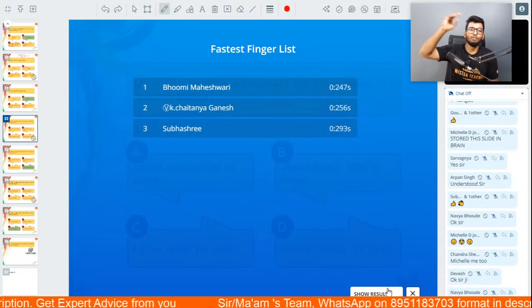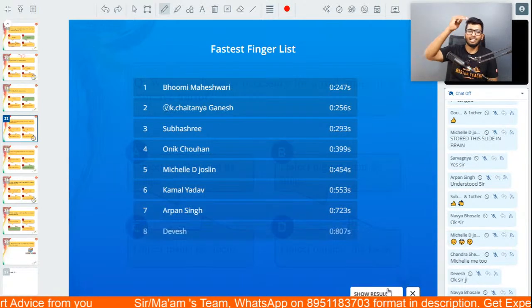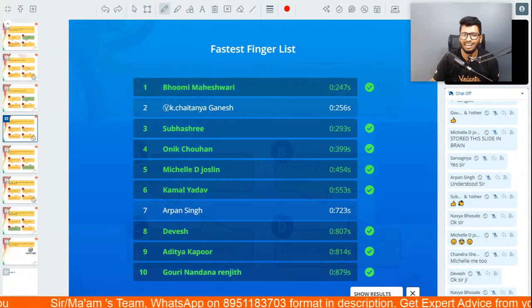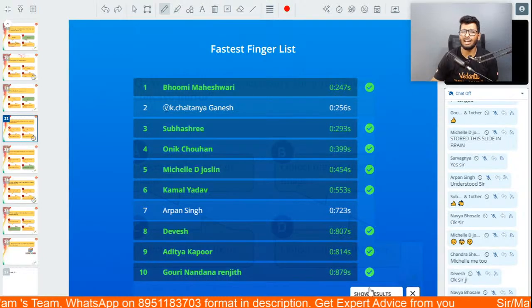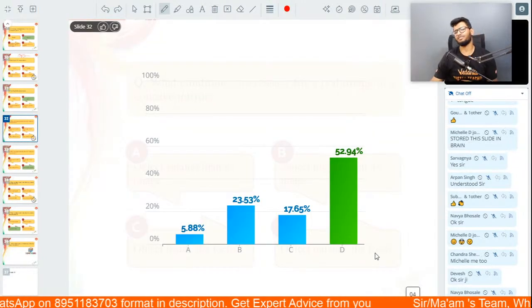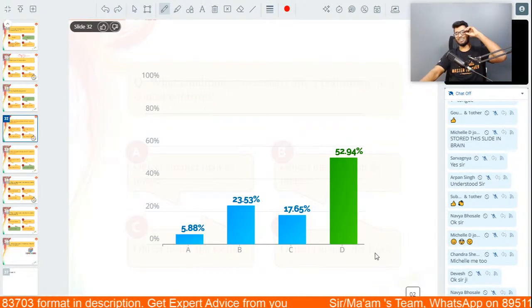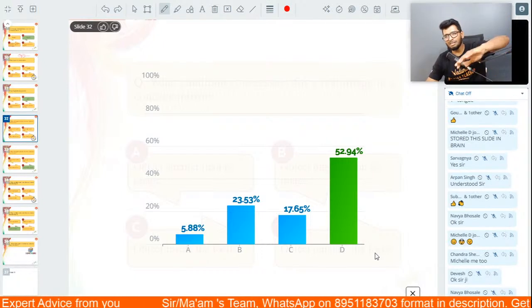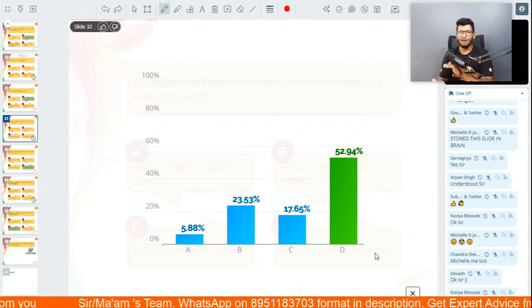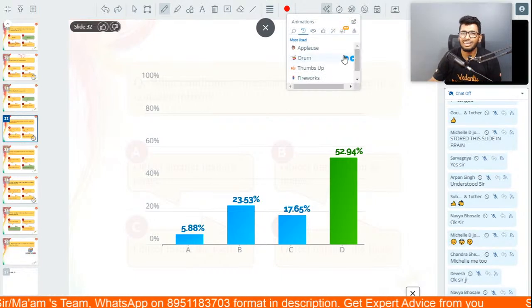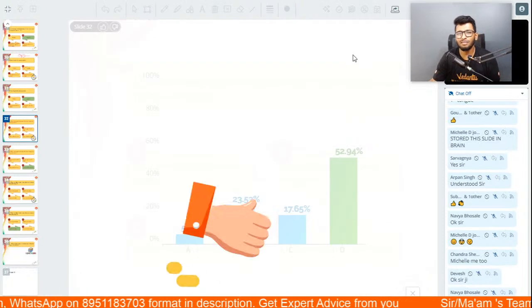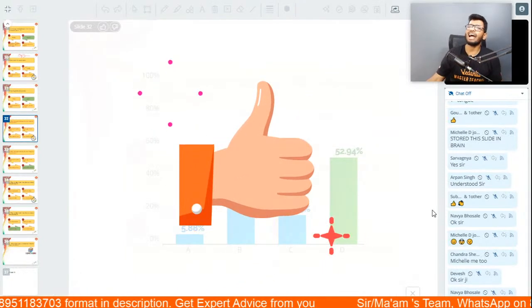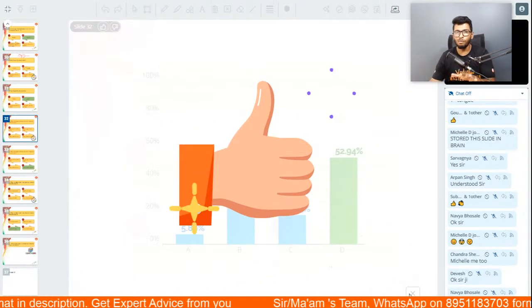Here we go, guys. Bhumi, Chaitanya, Subhashri, Onik, Michelle, Kamal, Arpan, Devesh, Aditya, and Gauri. Fabulous job. Overall, 52%. When I saw the fastest fingers list, I had a lot more hope. 52% is not bad, but could have been a lot better. It's okay, but it's still all right. More than 50% of the class.